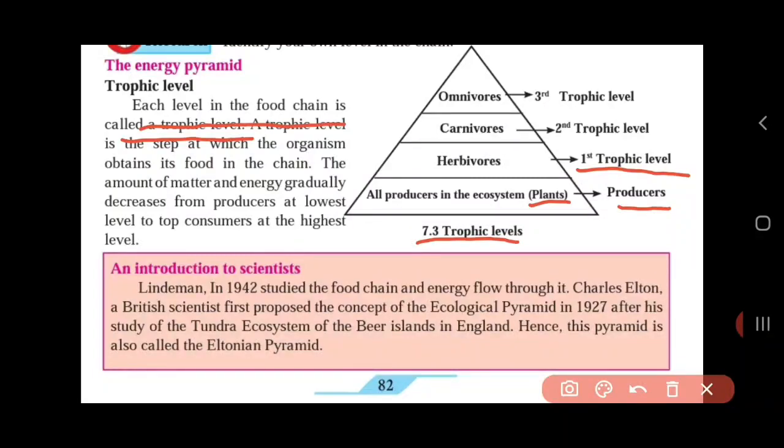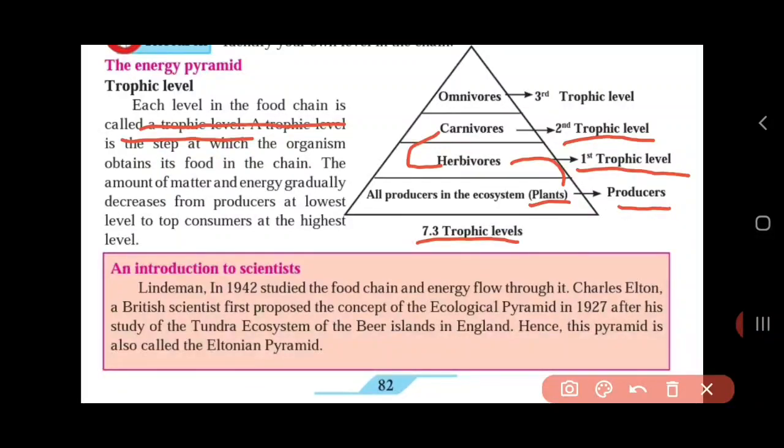Herbivores are those group of organisms which eat plants. Then above herbivores is another level called as second trophic level, and here it consists of carnivores. So what are carnivores? Carnivores are those who eat herbivores. Alright, this was taught to you in the last lecture.